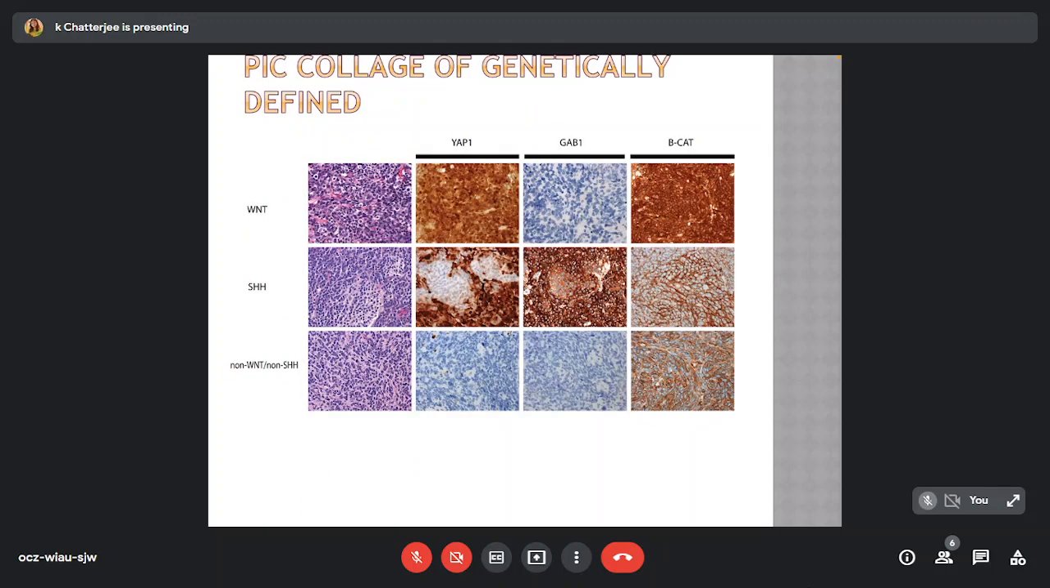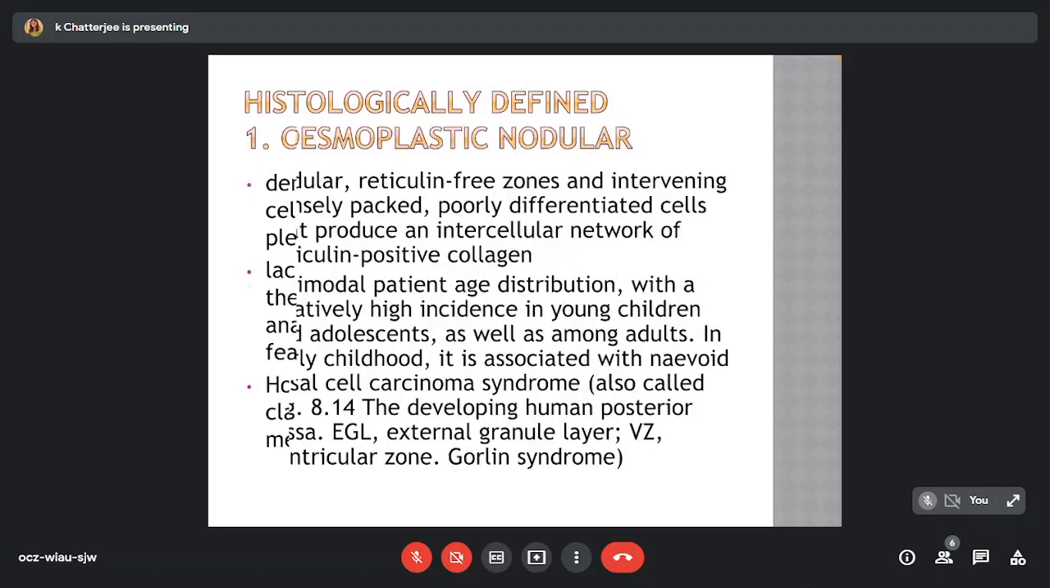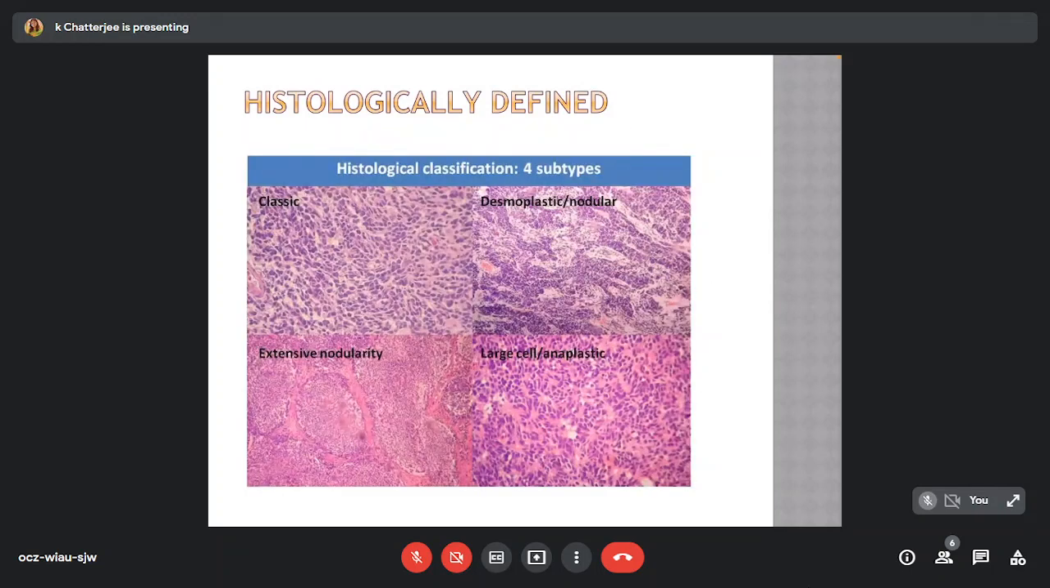In this collage of genetically defined subtypes, we have the tables where we can see the histological profiles along with the immunohistochemical profiles. The main antibodies used are beta-catenin, YAP1 and GAB1. In the histologically defined, the classic pattern shows densely packed small round undifferentiated cells with mild to moderate nuclear pleomorphism and mitosis. These lack desmoplasia and the marked pleomorphism of the anaplastic category and the cytoarchitecture of the large cell types.